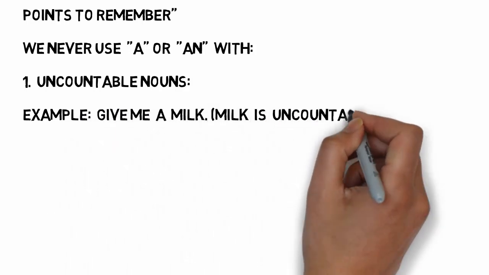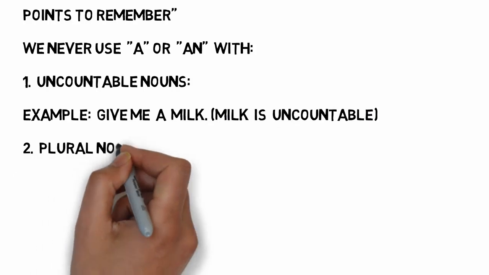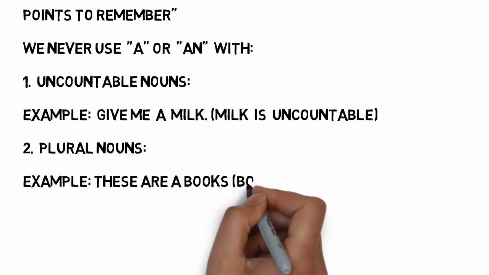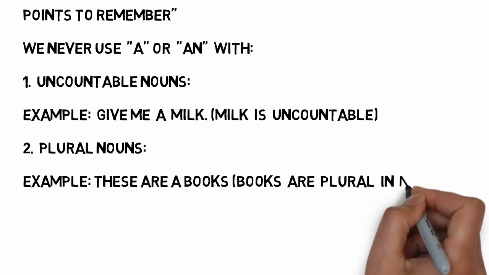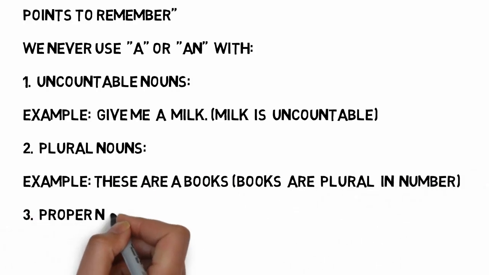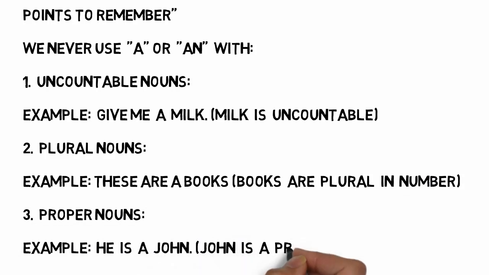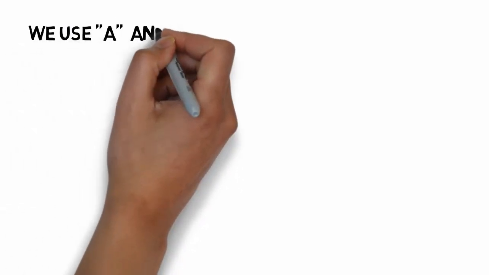Another one is we never use a or an with uncountable nouns. For example, give me a milk. It's not possible. Milk is not countable. It is uncountable, so we cannot write a before it. It's not used with plural nouns either. These are a books. Books are in plural number, so this is an incorrect sentence. We cannot use a before it. Proper nouns. Example, he is a John. Now John is a proper noun.